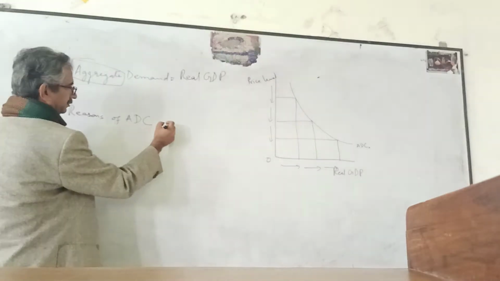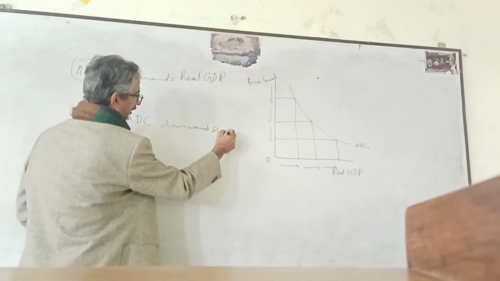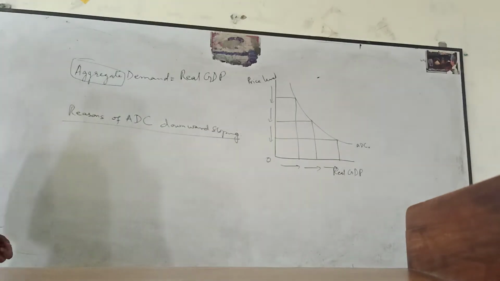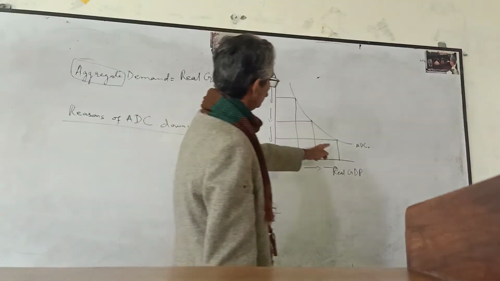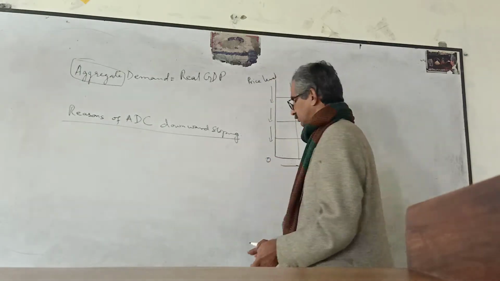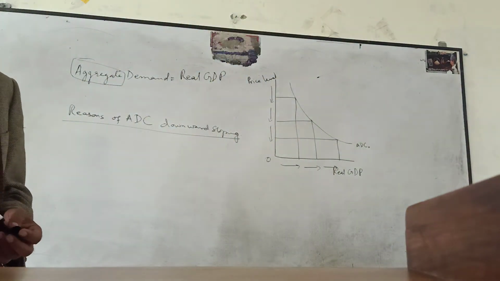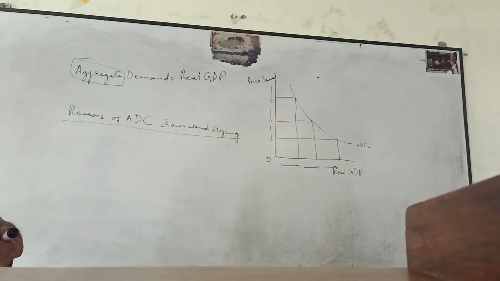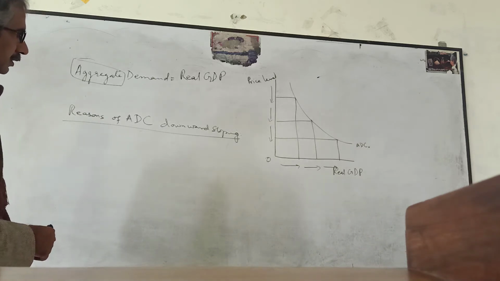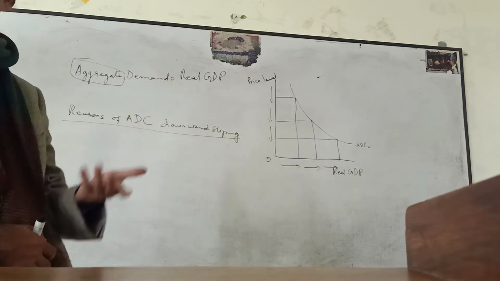Why is this line falling? Whenever the price level rises, aggregate demand falls. There are three major reasons why the aggregate demand curve falls when the price level changes. What are the reasons?